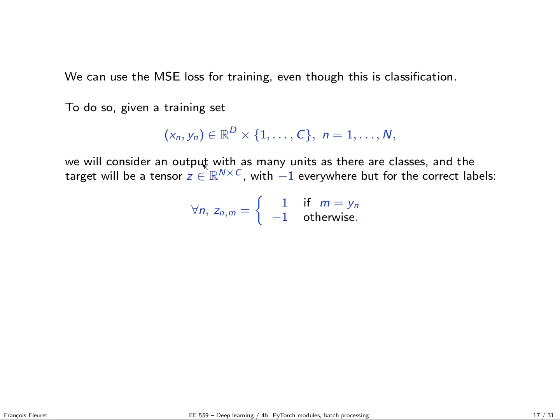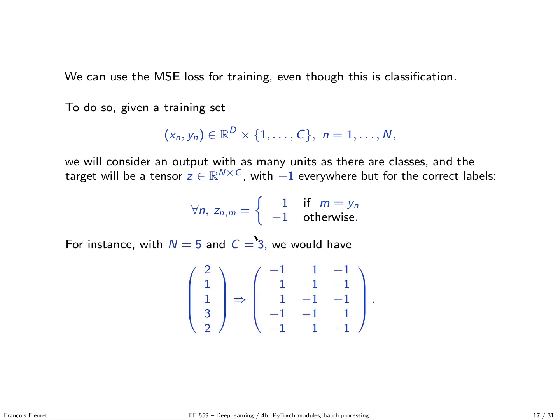we are going to build a tensor with as many rows as samples, as many columns as classes, and each row corresponds to a sample, and in each row everybody will be -1 except the proper index, corresponding to the right column corresponding to the proper class of this sample, which is going to be 1. So for instance, if this is my original target vector, which is a bunch of indexes, first sample is of class 2, second sample is of class 1, third sample is of class 1, fourth sample is of class 3, etc. I'm going to create a matrix like this where I'm stating that second column is 1, first column is